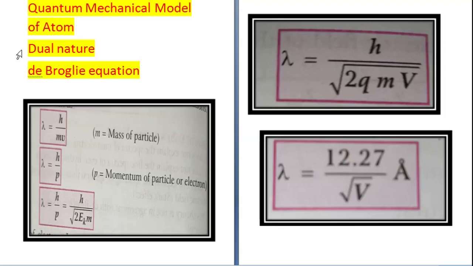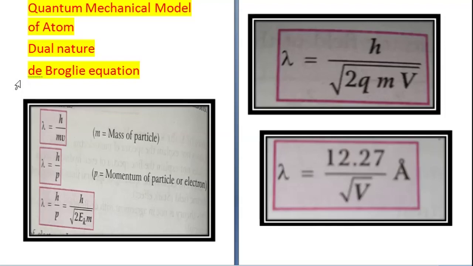behavior of matter, or the dual nature, was explained by de Broglie. According to de Broglie, all the material particles such as electron, proton, neutron, atom, molecule, etc. in motion exhibit two types of character, wave character as well as particle character. So that is the meaning of dual. Dual means two. Light radiations also show wave as well as particle character, and it is called dual nature of